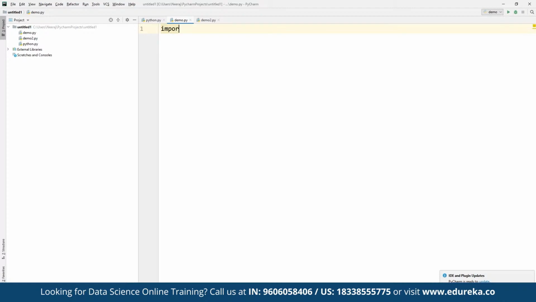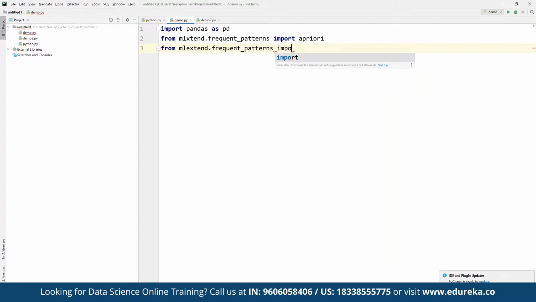So we use import pandas as pd, and then from mlxtend.frequent_patterns we are going to import apriori, and then again from mlxtend.frequent_patterns we are going to import association_rules.